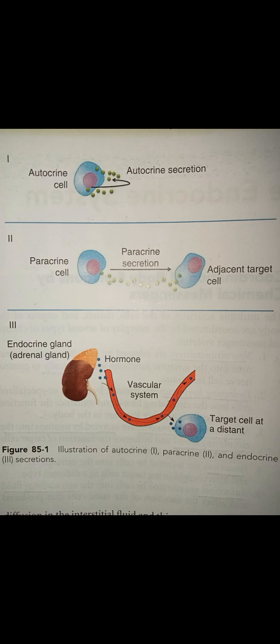Target cell is located away from the adrenal gland, and then the result of this activation and the internal cascades will be taking place. Okay, then these are 3 methods, and I prefer to draw the figure if you are undertaking a written exam.